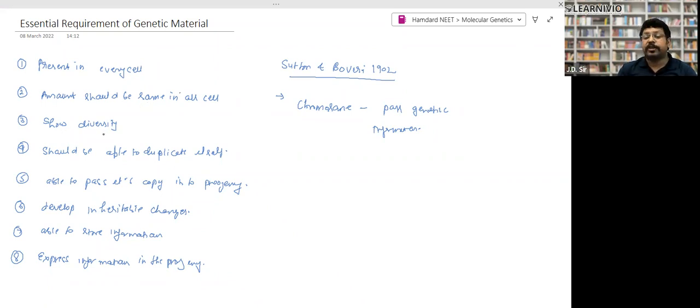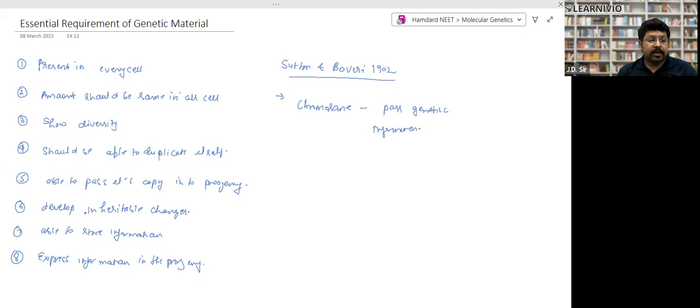It shows diversity. True. It should be able to duplicate itself, means divide itself without the help of any other thing. DNA is the only thing which can do it. It should be able to pass its copy to progeny. Yes, that's what DNA does.